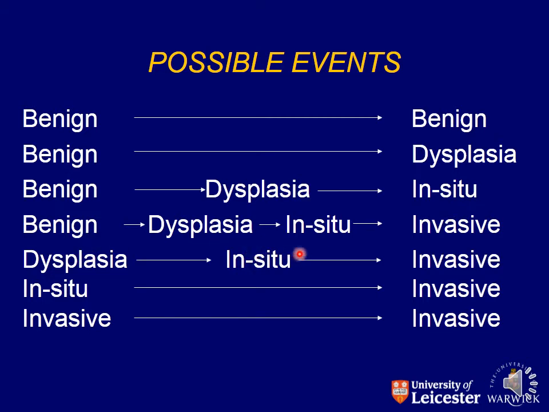Or in some tumors, at the very start you will see dysplasia, later on they change into carcinoma in situ, and then they form invasive tumors. Then there are some tumors that start with the in situ picture, that is, the whole of the epithelium is covered with dysplastic cells, resulting in carcinoma in situ, and later on they become invasive.